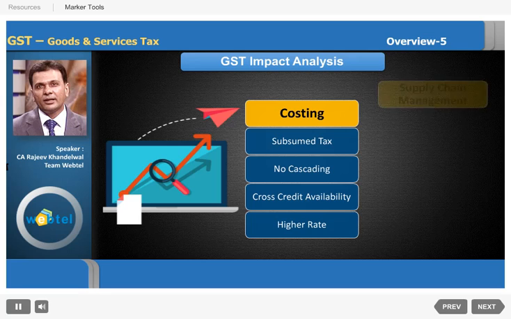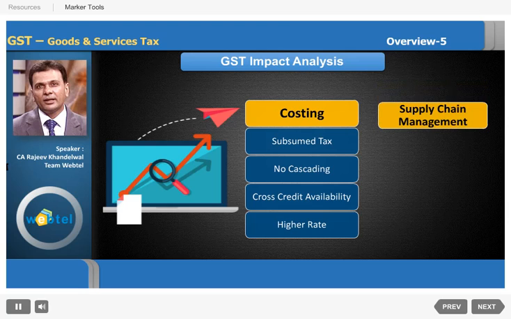Coming to supply chain management. In GST again things could change, because probably earlier we had multiple registrations because we had one nation and several taxes, several registrations, though it will still continue in GST to a large extent.